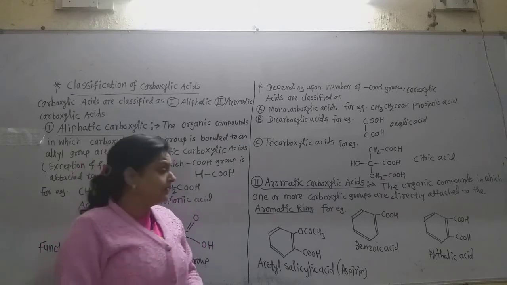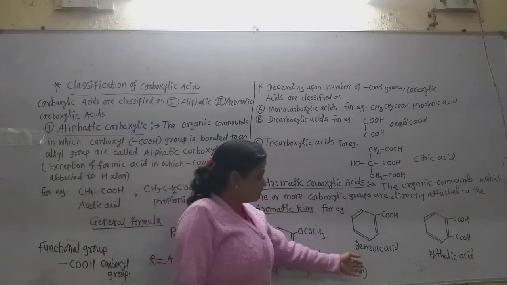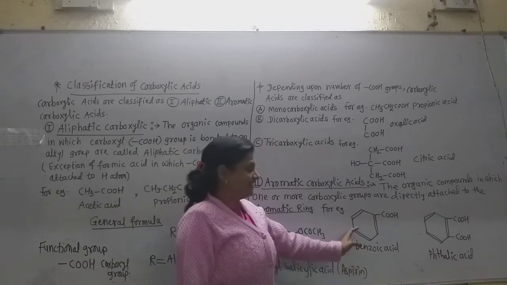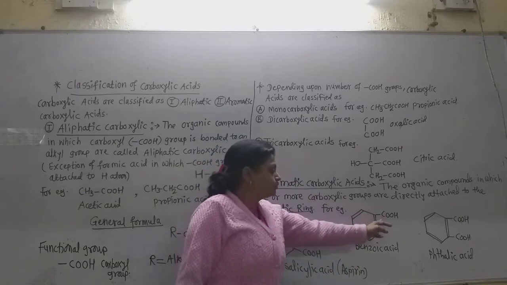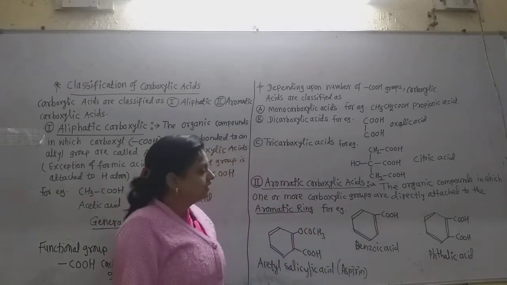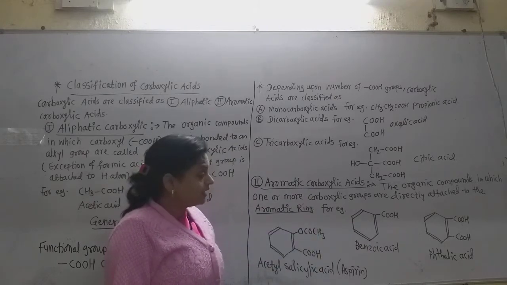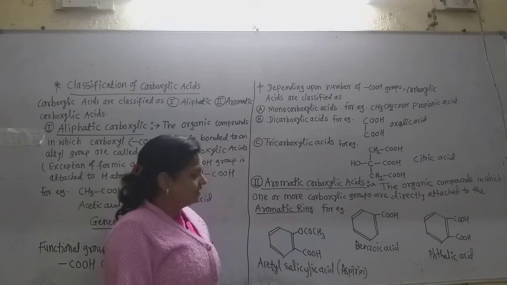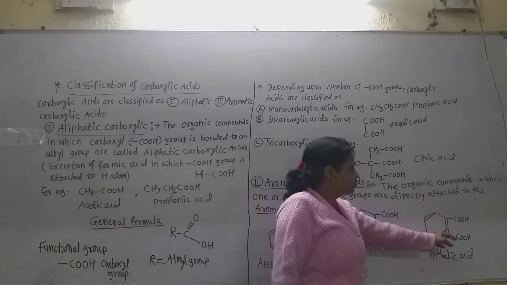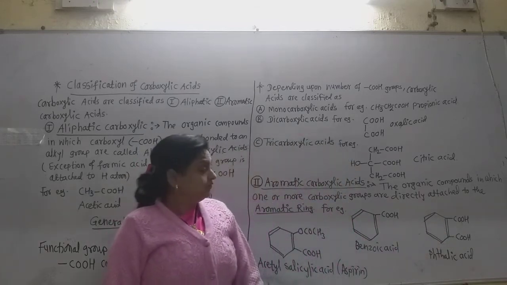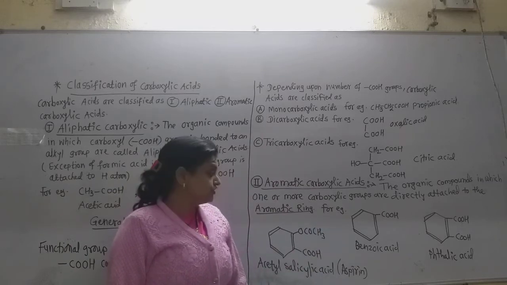The first example is benzoic acid, in which the COOH group is attached to the benzene ring. Another aromatic dicarboxylic acid is phthalic acid. Here 2 COOH groups are attached at the ortho positions.